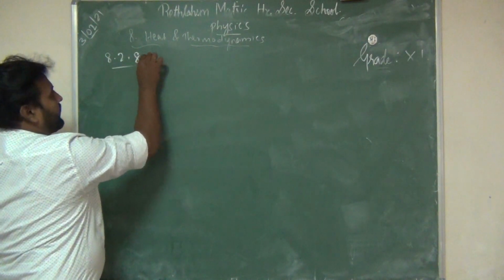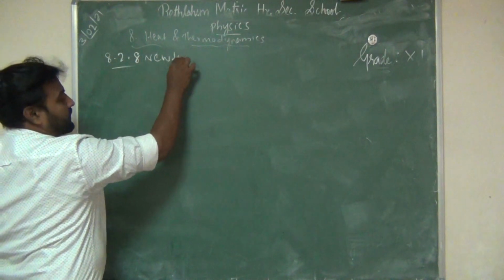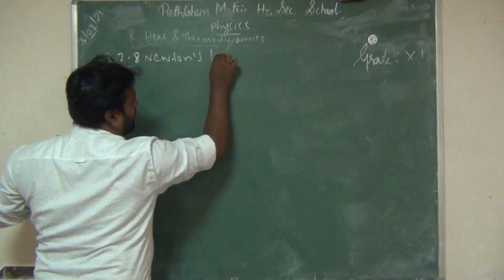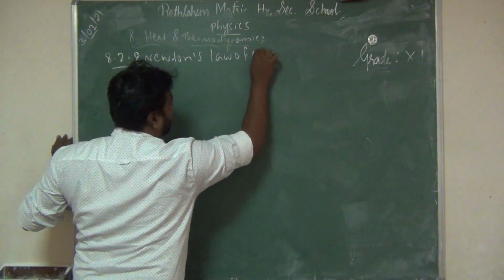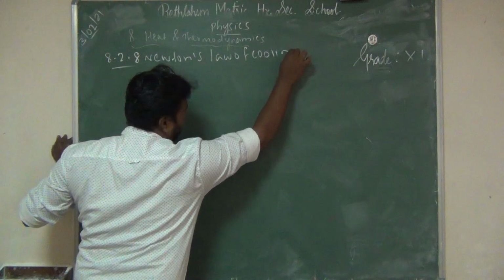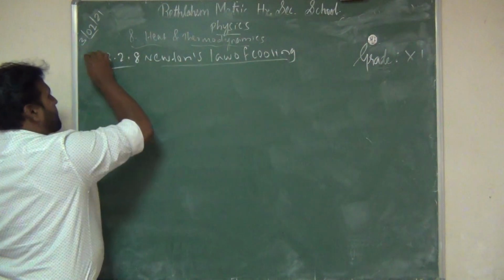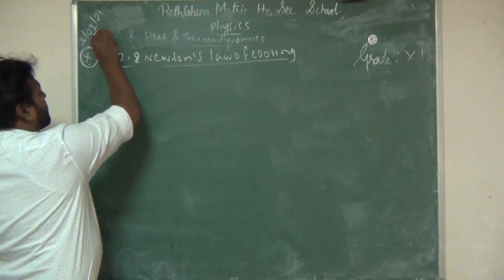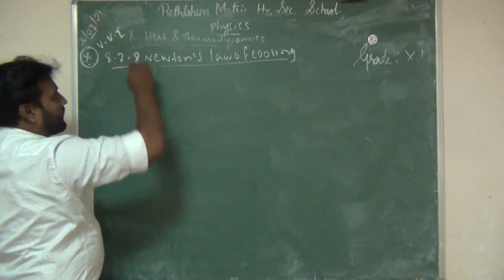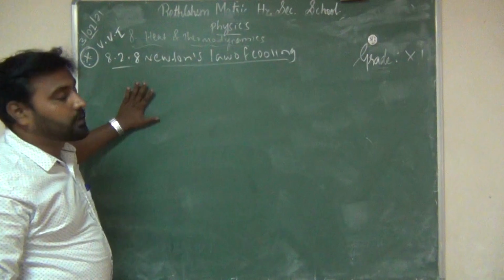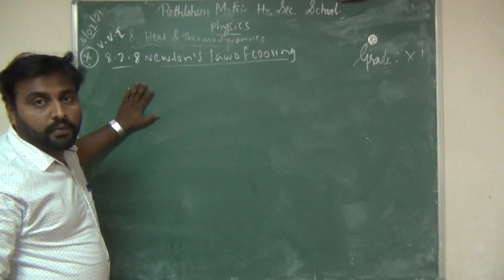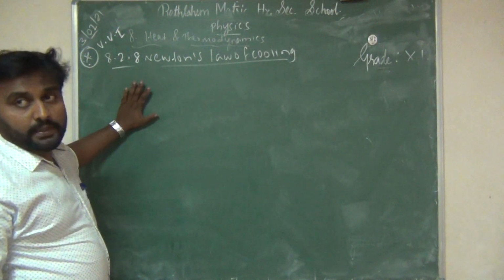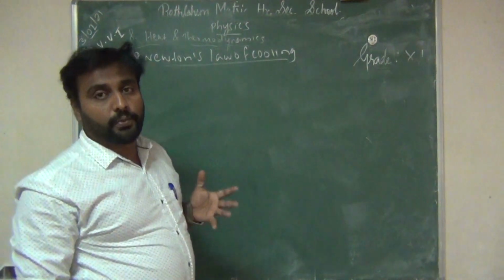Newton's law of cooling. Very important question from this unit. So first, what is Newton's law of cooling?